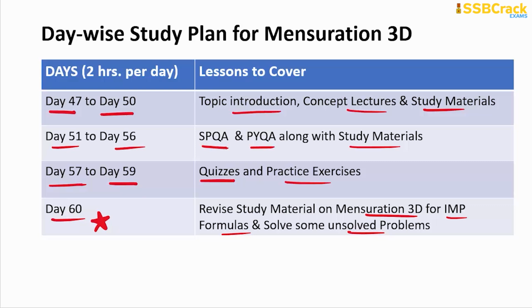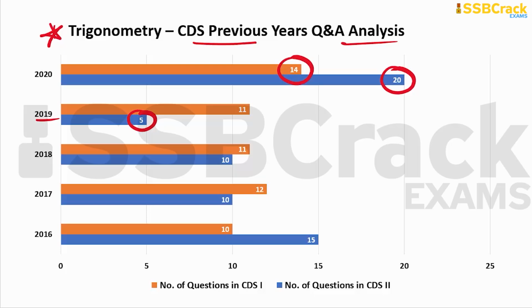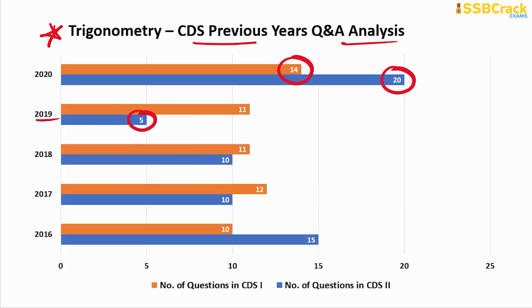But there is another important topic also, that is none other than trigonometry. So here you can see the CDS previous years' Q&A analysis for the topic of trigonometry. The least number of questions so far were 5 in number in the CDS 2 of 2019 paper, and the maximum questions were 20 in number in the CDS 2 of 2020 paper. So recently, in the latest year 2020, a good number of questions were part of the topic of trigonometry: 14 in CDS 1 and 20 in CDS 2. So that tells you that you have to take this topic seriously and prepare very well for this topic for your upcoming CDS mathematics section written examination, right?